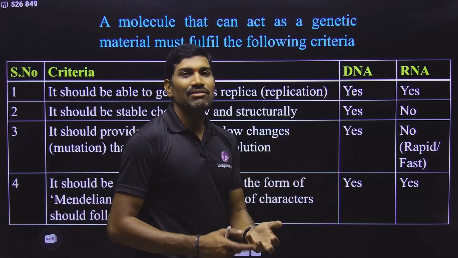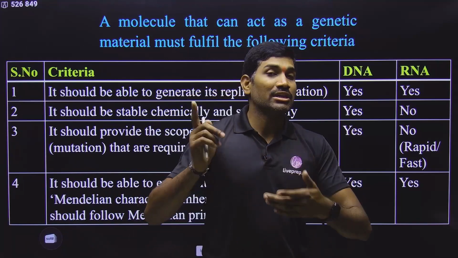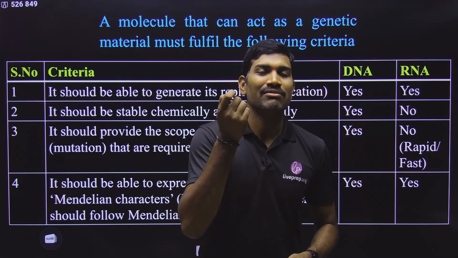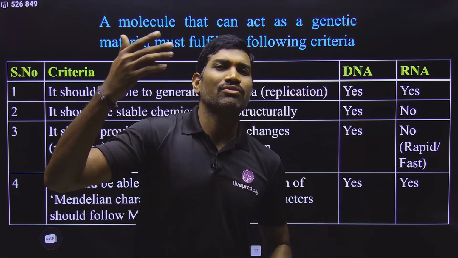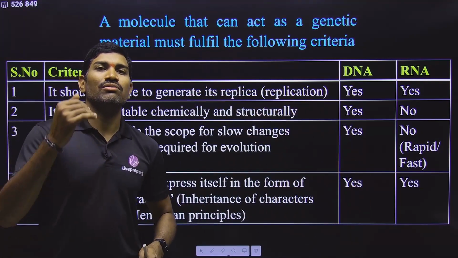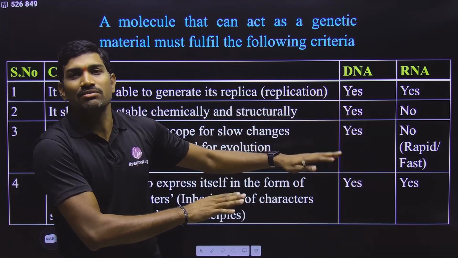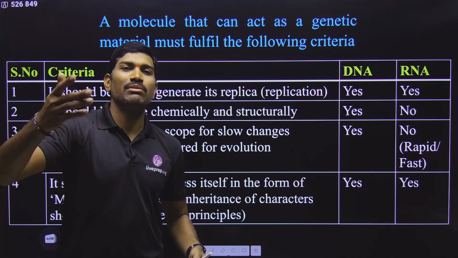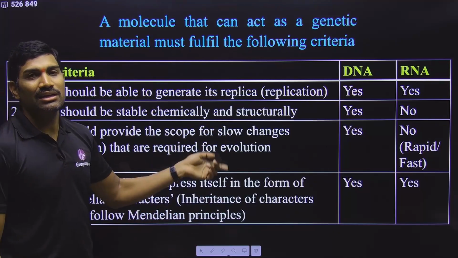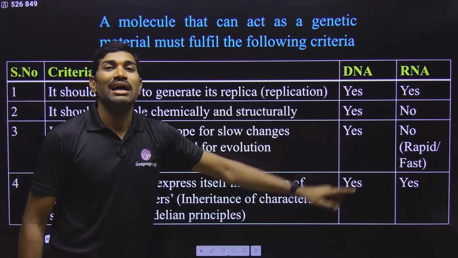And since DNA has a repair mechanism, even though mutations are occurring, because of the repair mechanism, I am not saying all mutations, the majority of the mutations will come back. So in this way, very few or rare mutations will be left over. In the course of time, slowly, these changes will accumulate, and finally that may be useful for the evolution of a new species along with the existing species. The original species will be existing, and from this, slowly after millions of years, a new species will develop. Understood or not? In this way, if DNA is acting as genetic material, it is much more useful for evolution when compared with RNA.